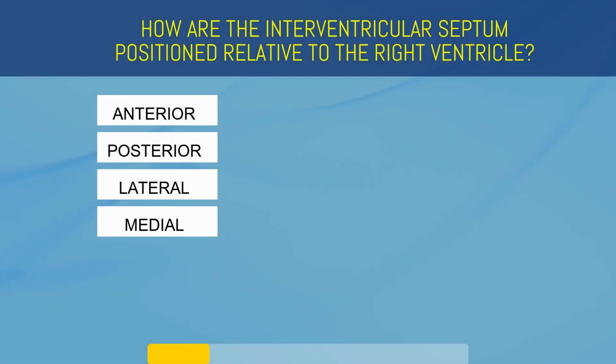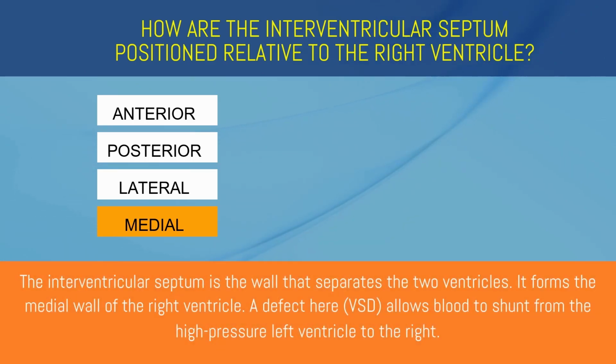How is the interventricular septum positioned relative to the right ventricle? Anterior, posterior, lateral, or medial? Medial. The interventricular septum is the wall that separates the two ventricles. It forms the medial wall of the right ventricle. A defect here allows blood to shunt from the high-pressure left ventricle to the right.